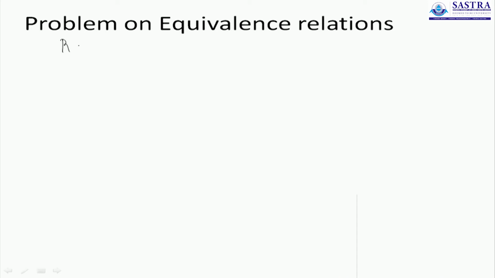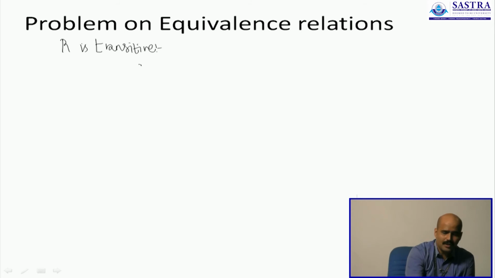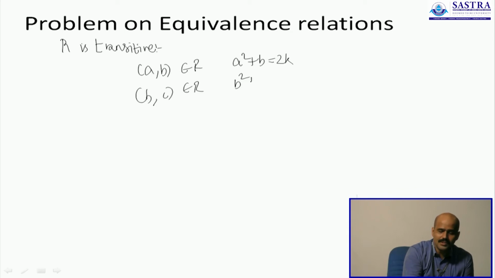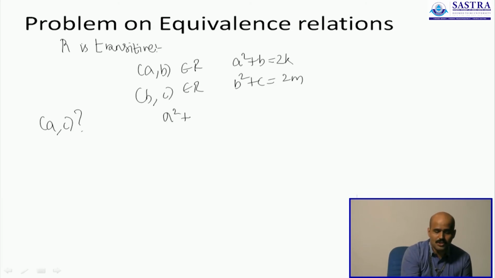How do you show that R is transitive? We need two pairs which are already part of the relation. AB belongs to R if A square plus B is an even number. BC belongs to R if B square plus C is an even number. Now you are interested in finding out if AC also belongs to R, for which you will consider the expression A square plus C. That can be obtained by adding these two.